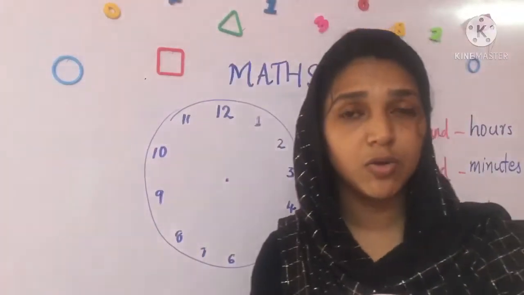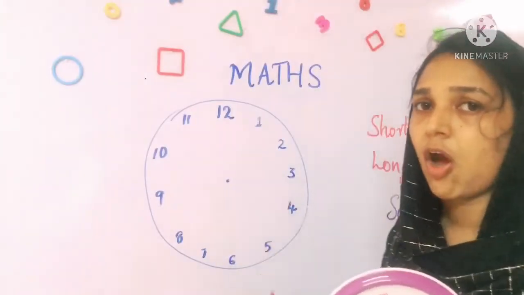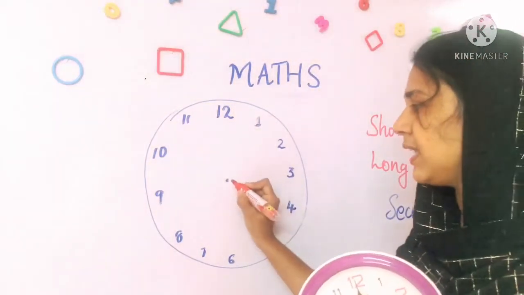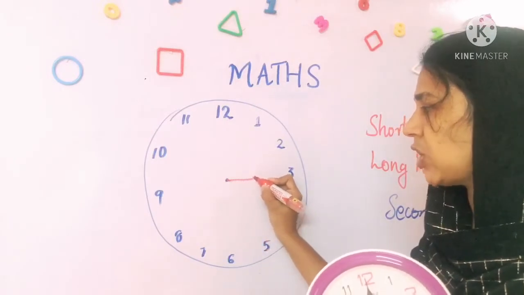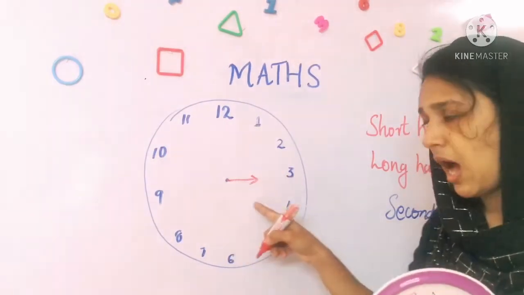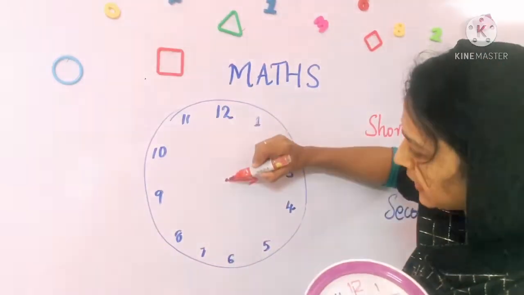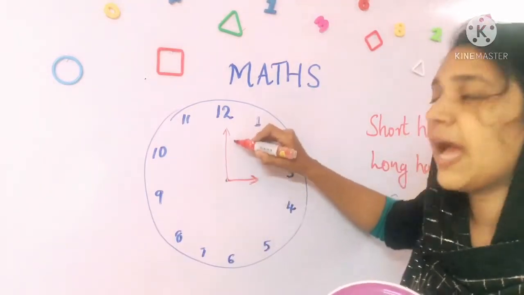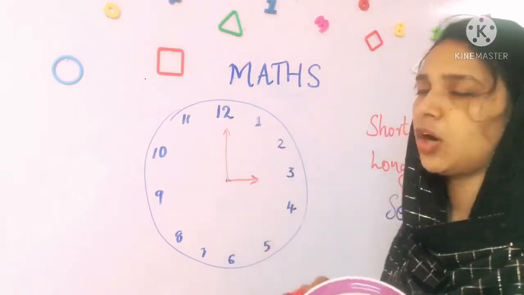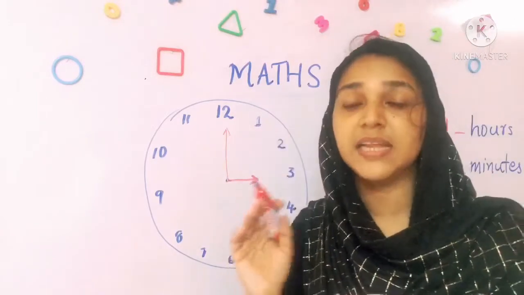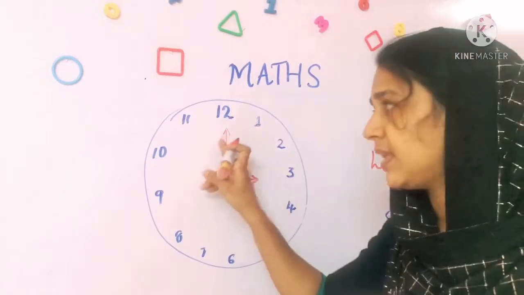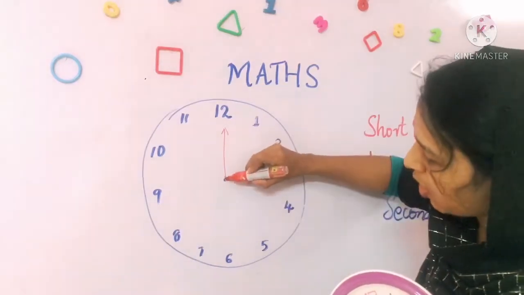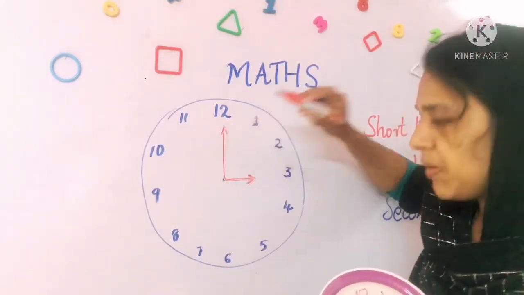Okay. Now what are we going to draw? Yes, you all know the clock needs different needles or different hands. I am drawing the short hand, which is the hour hand. Now I am drawing the long hand. The long hand should be drawn a little longer than the short hand. Then only we can understand the difference between the hour hand and the minute hand. So, this is the hour hand, and the long one is the minute hand.